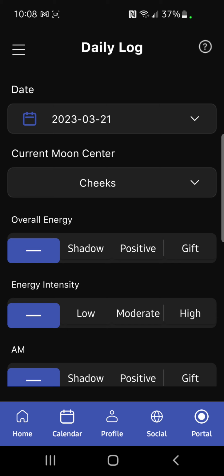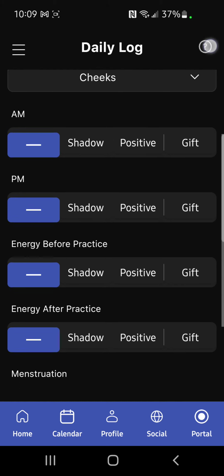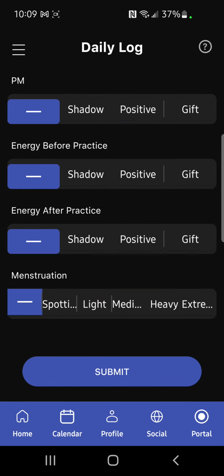So anyway, this is your daily log. You can map your overall energy: shadow, positive, gift. The gift is the ultimate, better than positive, because positive is privy to falling back into the negative mind. So the gift, or the neutral mind, is able to take the input from the negative mind, the protection, and the positive mind, the inspiration, and mitigate all of that. So you've got your energy intensity, morning and evening, before and after practice, and you have a menstruation log on here. Your menstruation will show up as icons on your moon center calendar. So you can just keep track of your history in your menstruation experience.